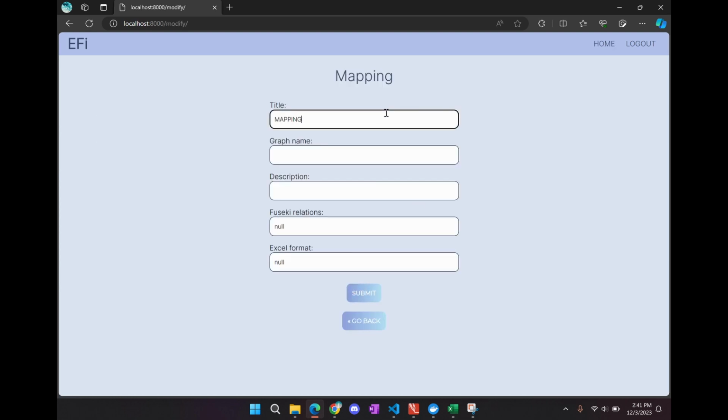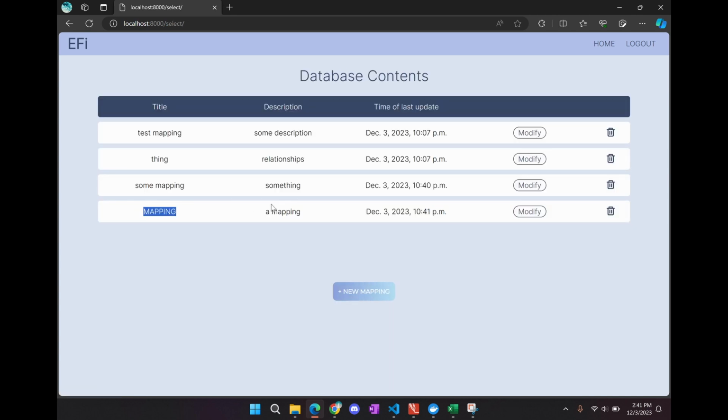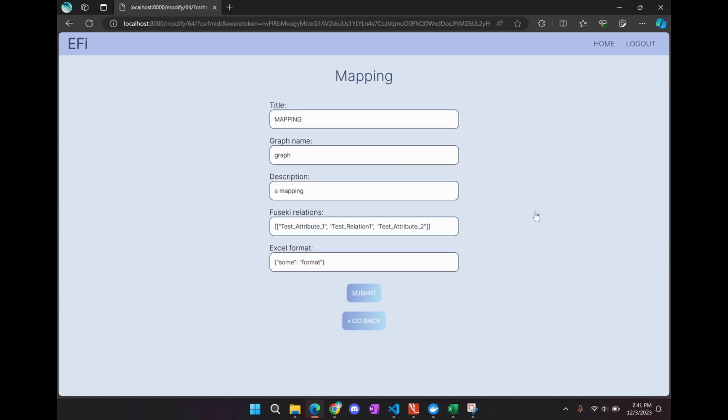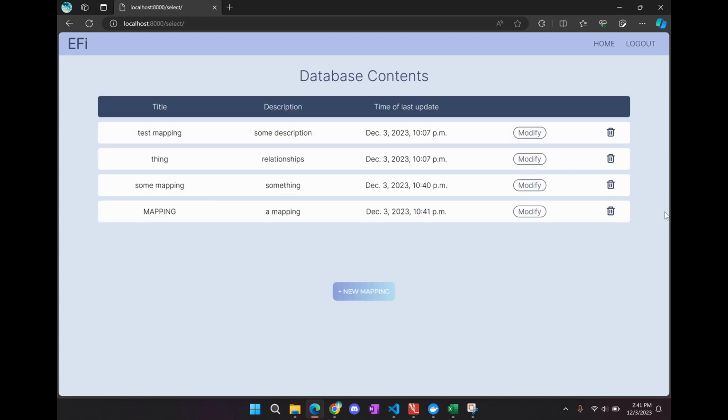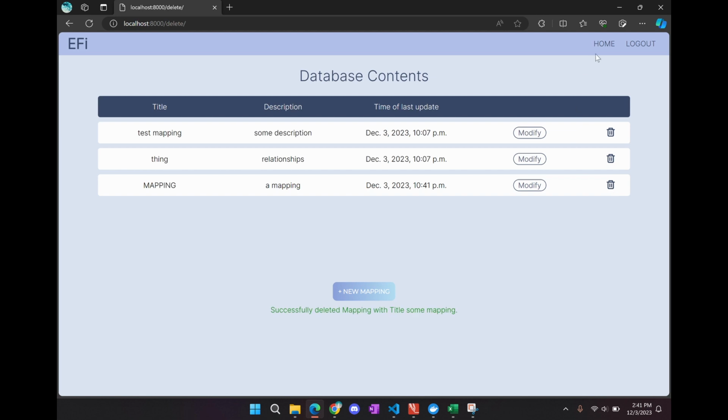You can give it a name, graph name, some description, and they can give it a relation, which is something like this that specifies the relationship between two attributes. They can also specify some Excel format. And we press submit and we get this confirmation. And if we go back, we can see the mapping we just added is here. And as an admin, you can also modify these mappings, which takes us back to this page where you can edit it. And admins can also delete mappings.